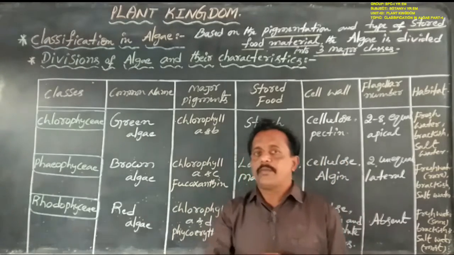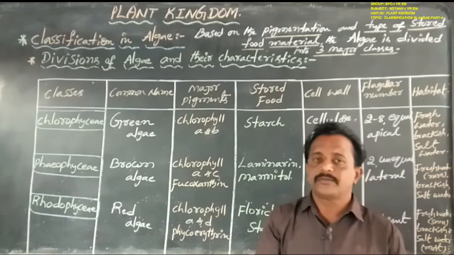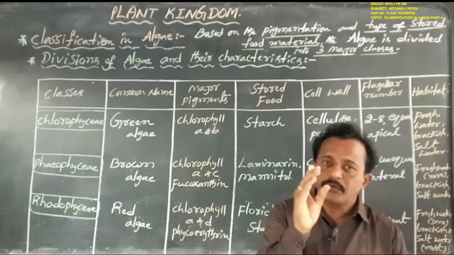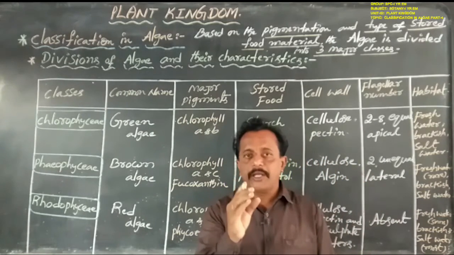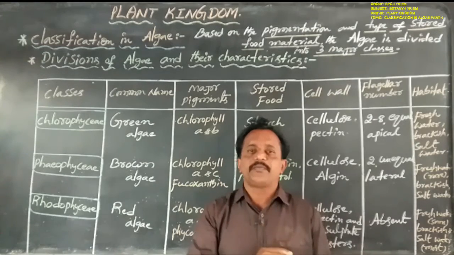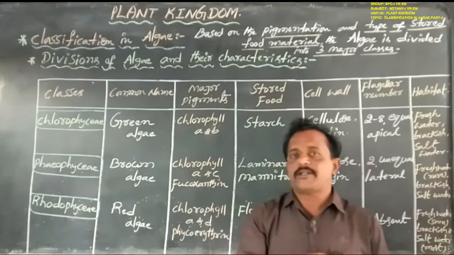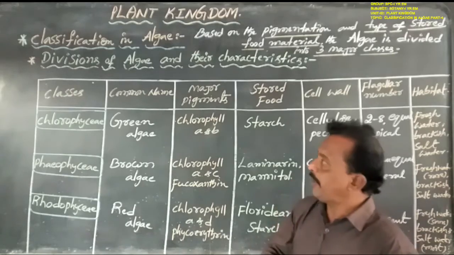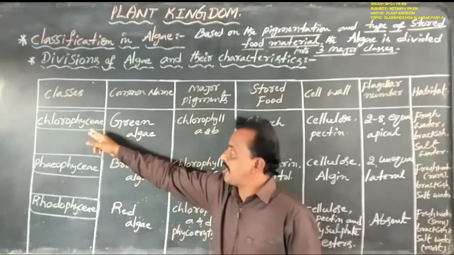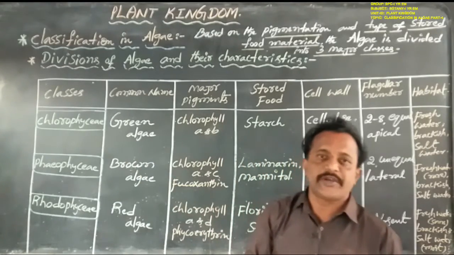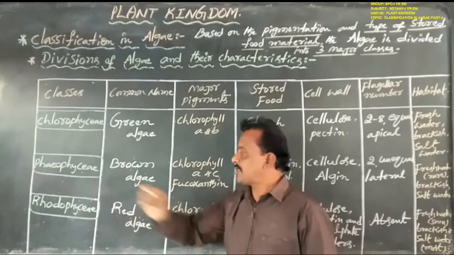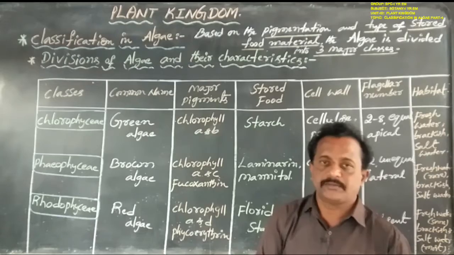Based on the pigmentation and type of stored food material, the algae is divided into three major classes. They are namely first class Chlorophyceae, second class Phaeophyceae, third class Rhodophyceae.